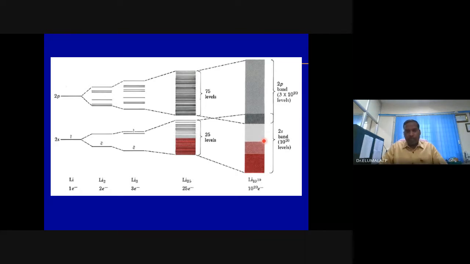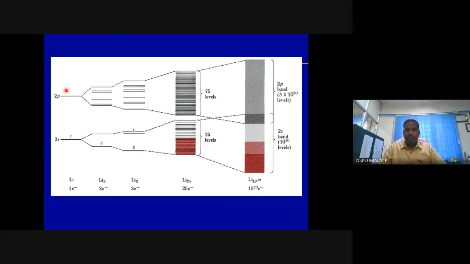So we have seen the energy levels of atoms and molecules. How are they? They are highly discrete. This is the lithium atom. The energy levels are 1s, 2s, 2p. It is discrete. What does the term discrete mean?